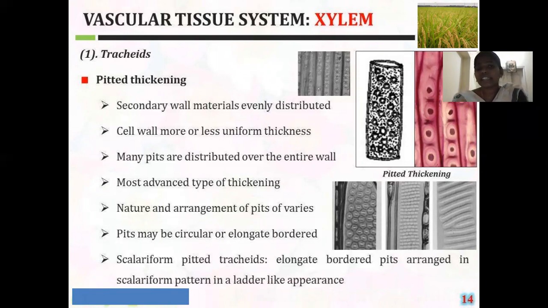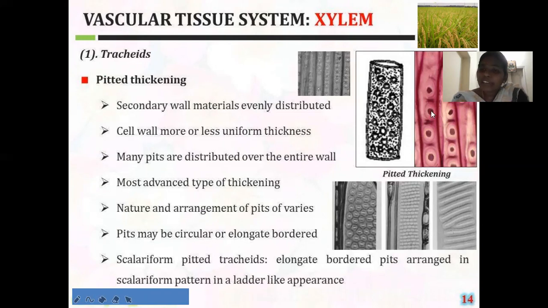pitted thickenings we can see in this picture. See here, this is one type of pitted thickening, and this is another type of pitted thickening. In this type of pitted thickening, the tracheal cell wall is deposited with the lignin. In this tracheal cell, the entire cell is having the pores.